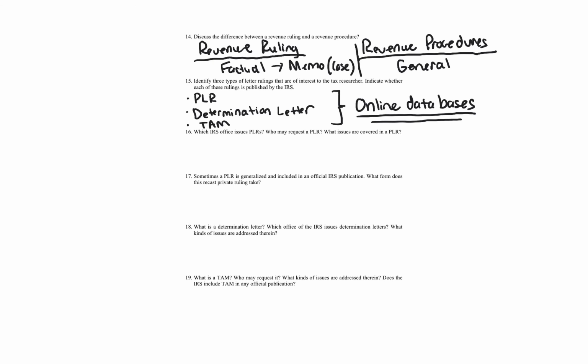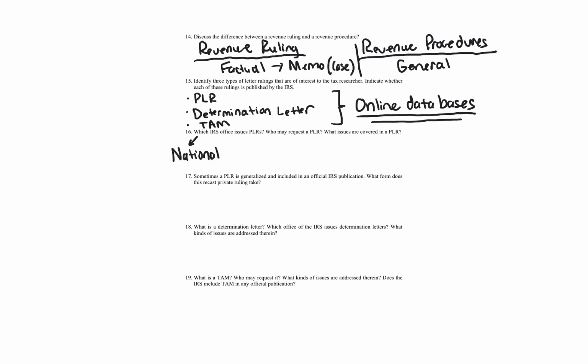Which IRS office issues private letter rulings? Who may request a private letter ruling? What issues are covered in a private letter ruling? Let's answer the first question. I'm going to do that in black font, and then I'm going to change the color. So which IRS office issues private letter rulings? The national office. So it's issued at the national office in DC. It's not regional. It's not district office. It's at the national office.